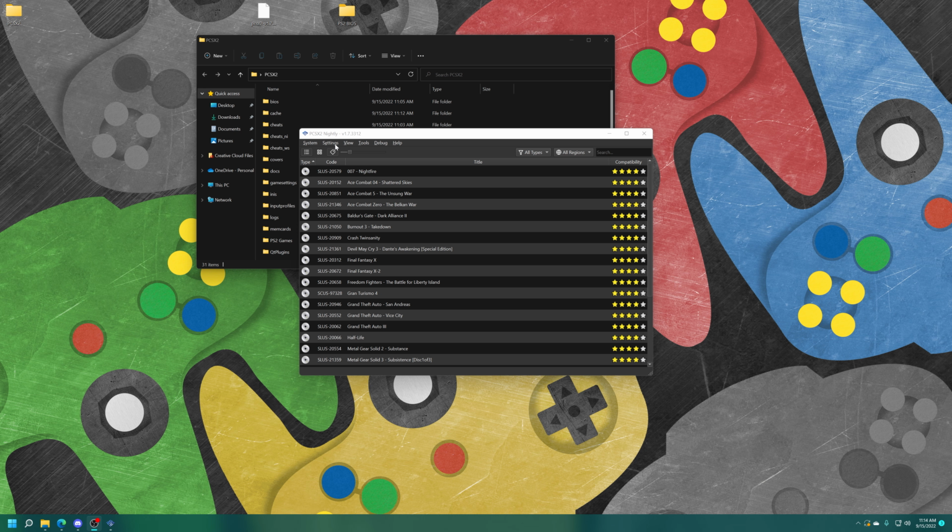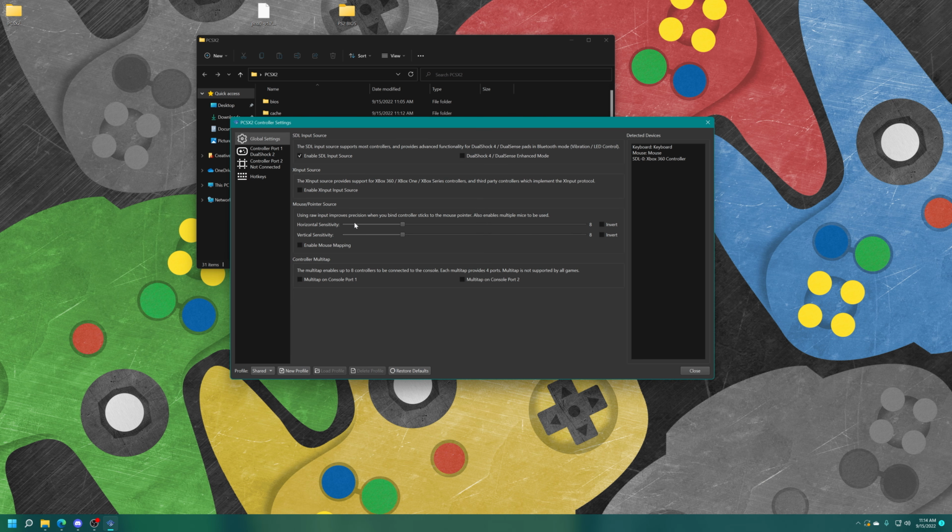So to get this working within PCSX2, I could just go into settings, controllers, and if you have an X input controller, you can just enable X input source here, and it should list your controller types here, just ready to go. Now, the problem with most X input controllers by default, even with a controller like the Defender that supports pressure sensitive buttons on an actual PS2, that stuff doesn't work under emulation, so you don't get pressure sensitivity without using an official DualShock 3.